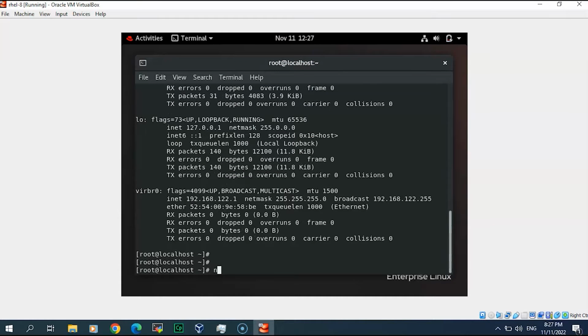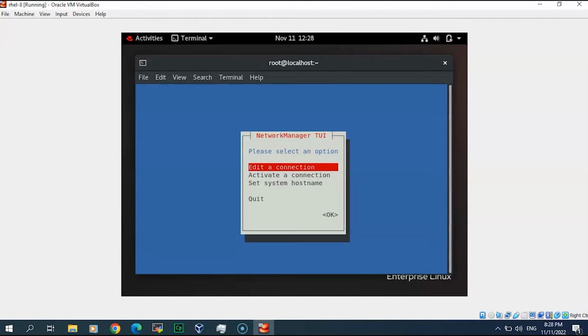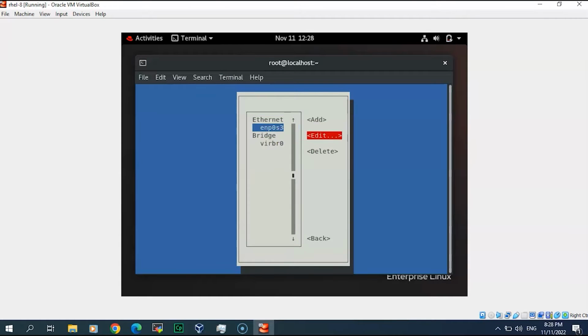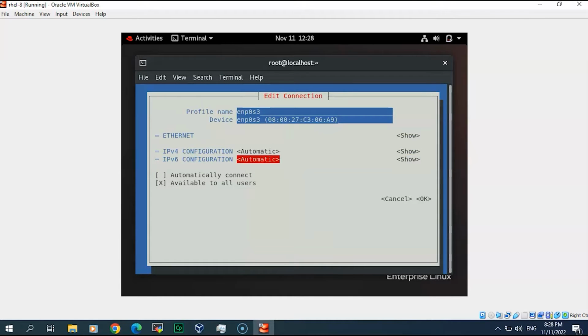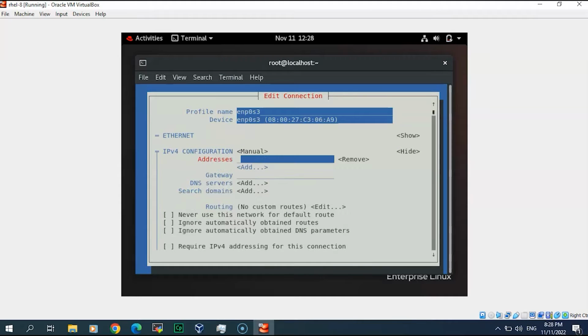So what we will do is first of all, automatically connect here, IPv6 I will disable, and IPv4 I will set to manual, and I will add this address: 192.168.56.107.